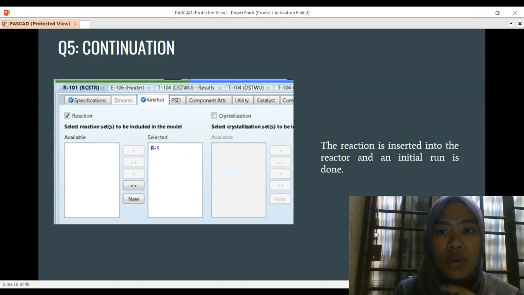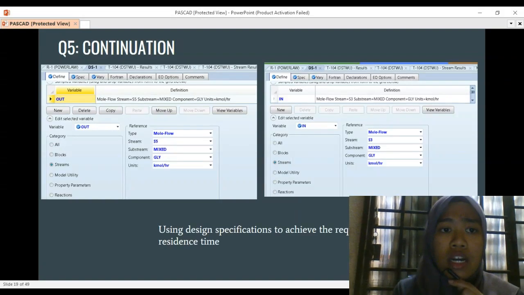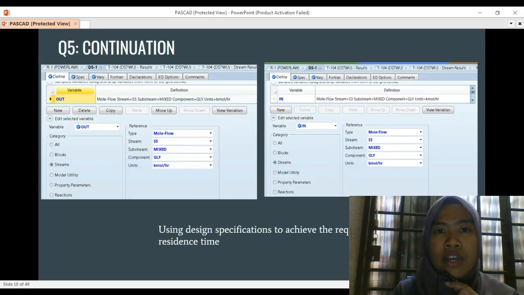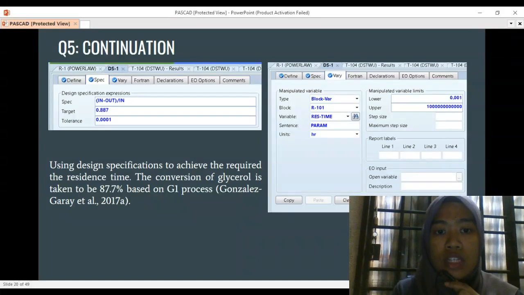We select the R1, and the initial run is done, and then we continue with the design specification in order to identify the actual value of the residence time. The targeted conversion is 87.7 for the glycerol, and the variable we vary will be the residence time.